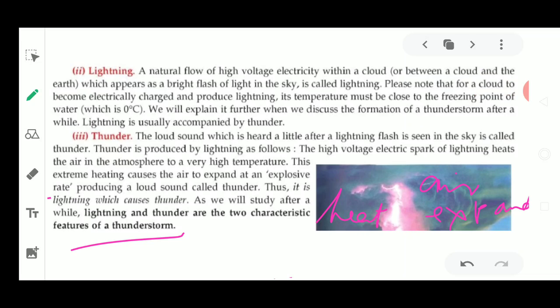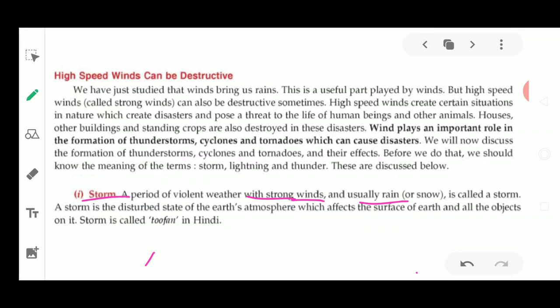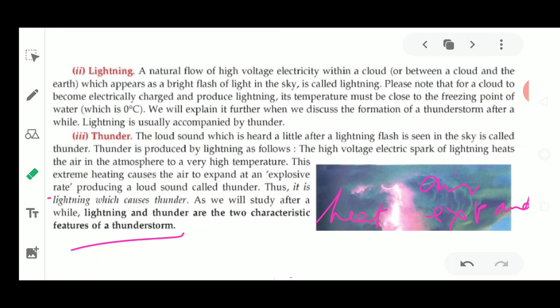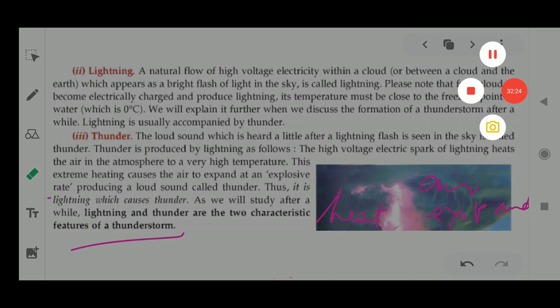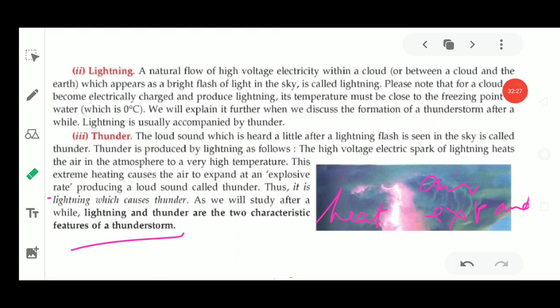Next we will discuss the thunderstorm, but till now I have discussed how wind speed is generated, and this wind speed is going to cause storms, and these storms may have three characteristics: thunder, lightning, and the storm itself. These high speeds could be in three forms, so they could be very destructive because of these phenomena. We will discuss the thunderstorm in the next video. Till now, in today's video, we discussed how thunder is created, how lightning is created, and how the storm is created.